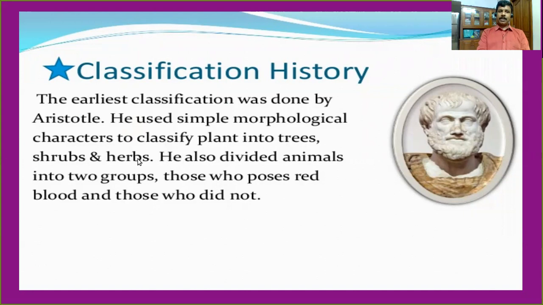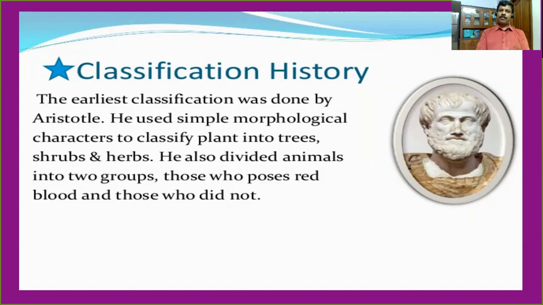Is it clear? So based on some morphological characters, what is the meaning of morphological characters? Dear children, morphological characters means external appearance, external characters. Based on the external characters, Aristotle classified the plants into three different categories, that is, trees, shrubs, and herbs.